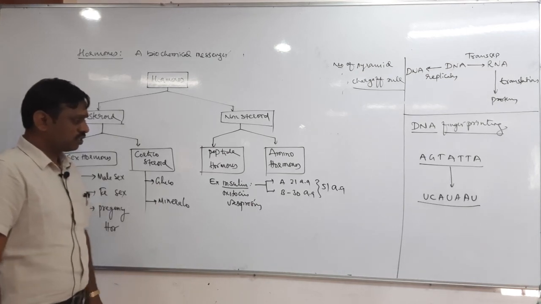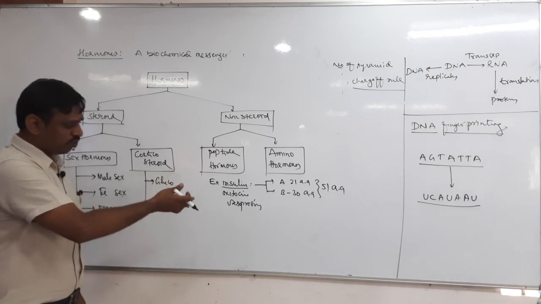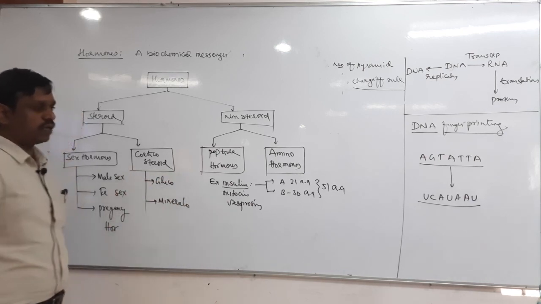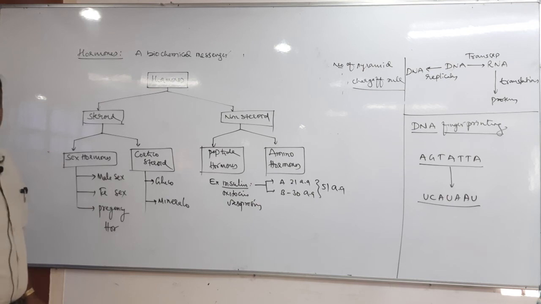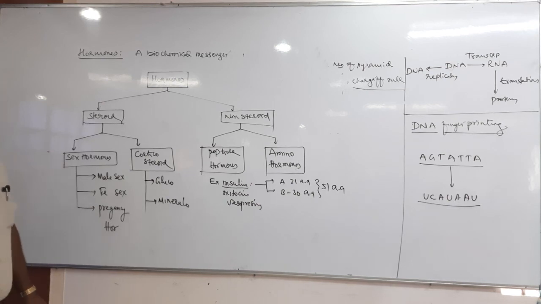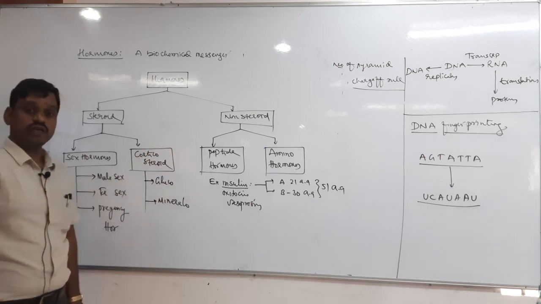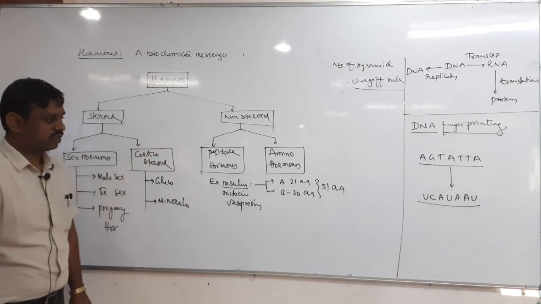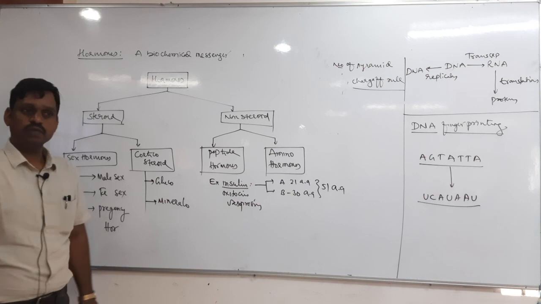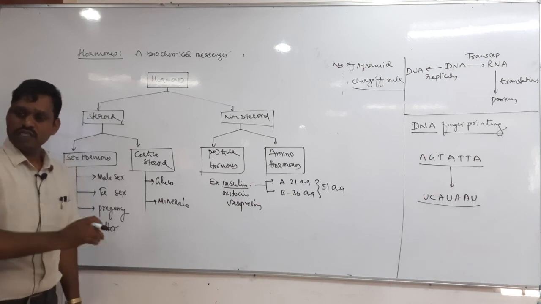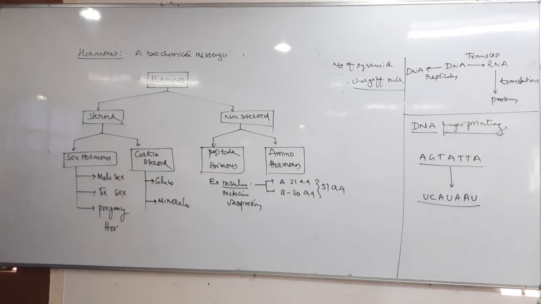So that is about insulin, and oxytocin and vasopressin are the other important hormones. For their importance and work, study the material. In our textbook only examples are given, one or two examples. Better you study in the material, so the full information is there. It is useful for your biology also.